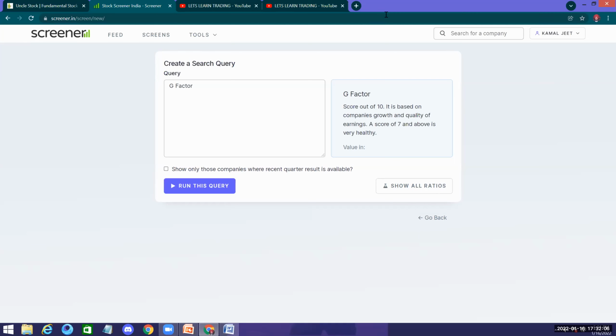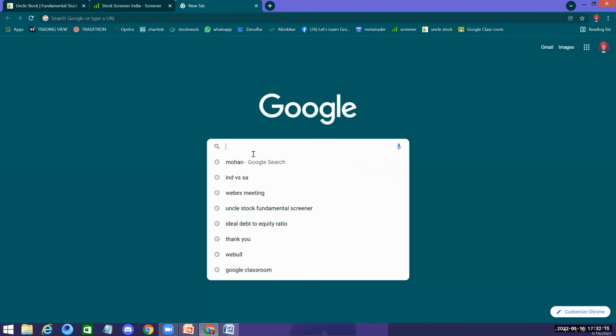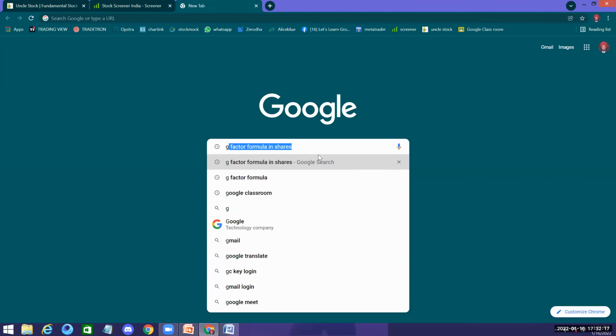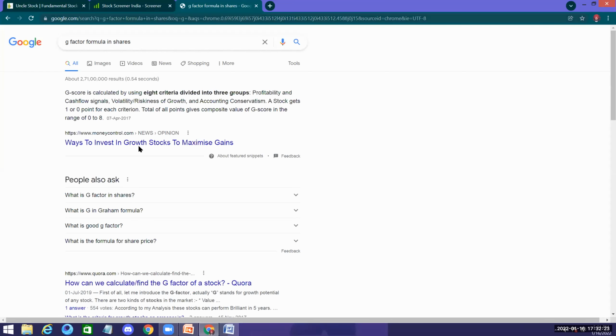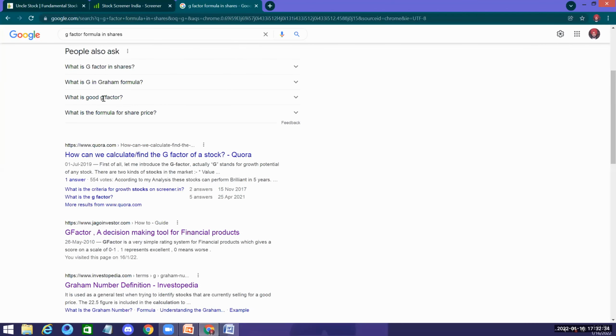So what I did was, tell me when you're able to see my Google screen. I posted the G factor formula in shares. Okay, this is what we are looking at. You're able to see it? Okay, yes. Now you see it is using 8 criteria divided into 3 groups. It is the same as G score. It says here, now I go, what is G factor in shares?